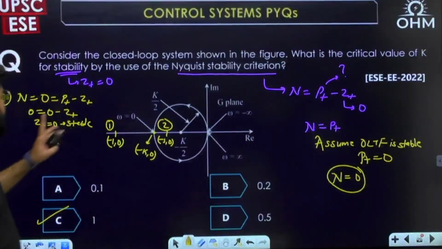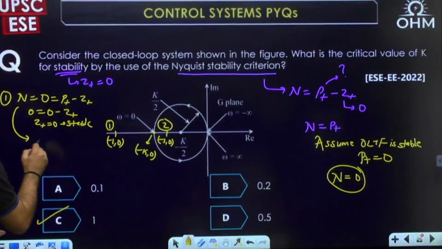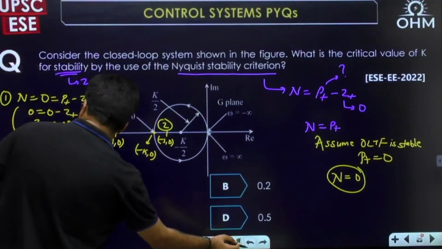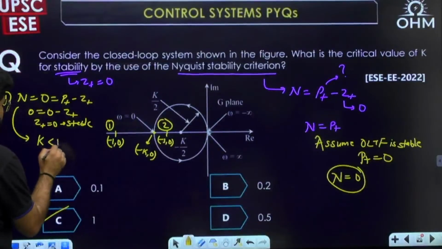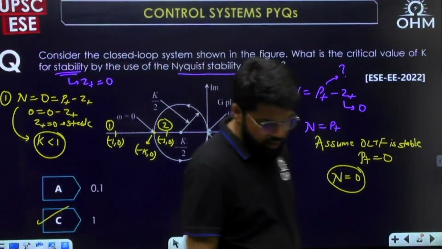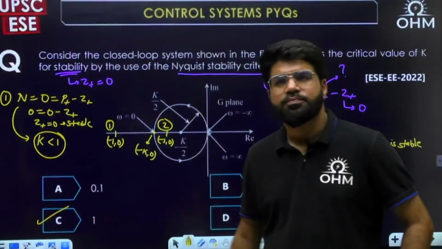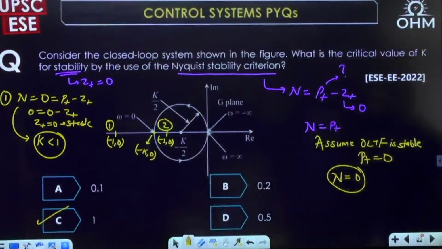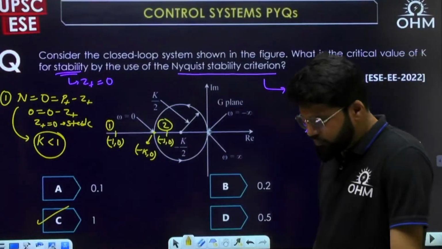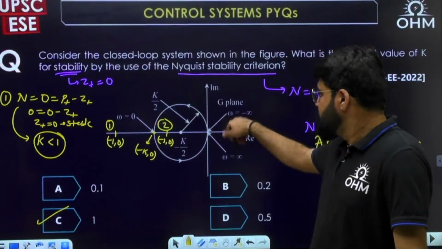So for stable condition, n equal to 0 is possible if k is less than 1. So boundary value k equal to 1. The boundary value k is equal to 1. This is anti-clockwise.